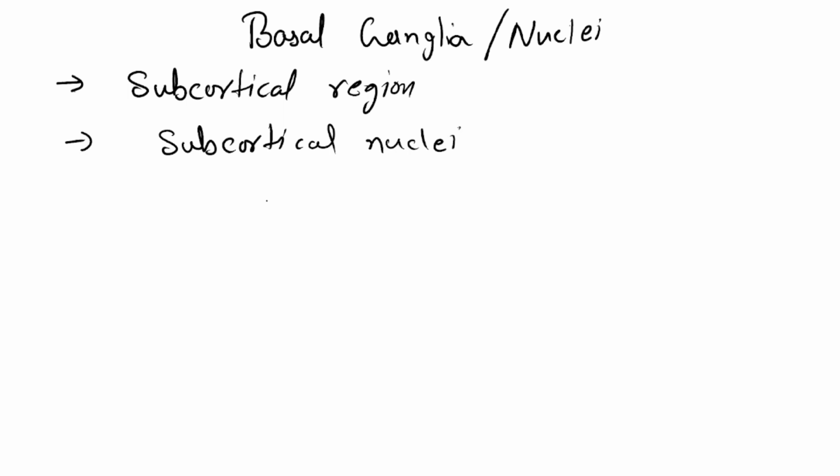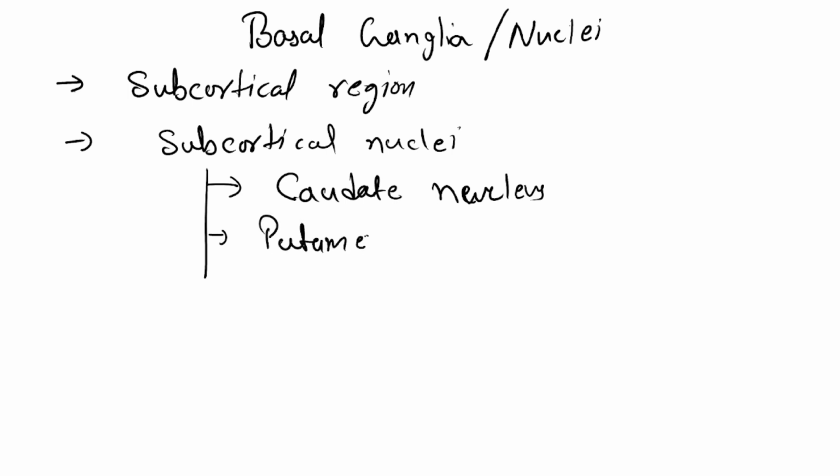Can you name them? Yes. First of them is caudate nucleus. You will read more about them in neuroanatomy, but for the sake of neurophysiology, I am naming them. Caudate nucleus. Second one is putamen. Third one is globus pallidus. Some people also call it globus pallidus, whatever.